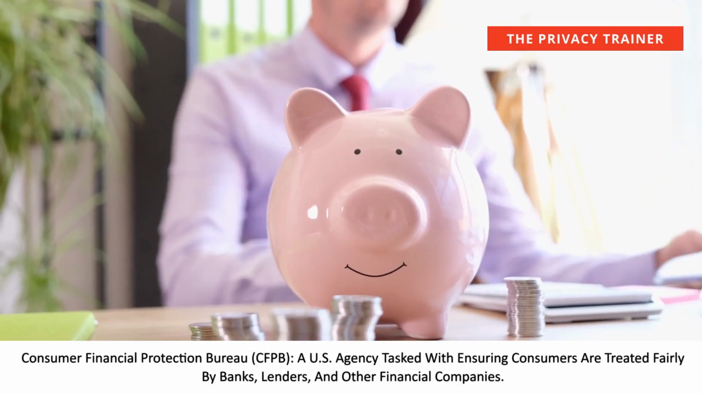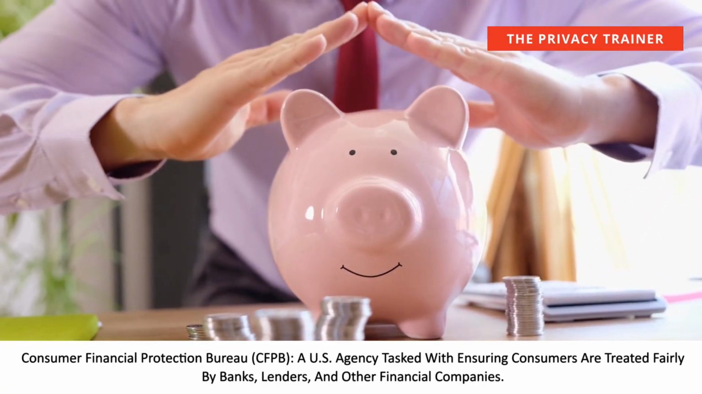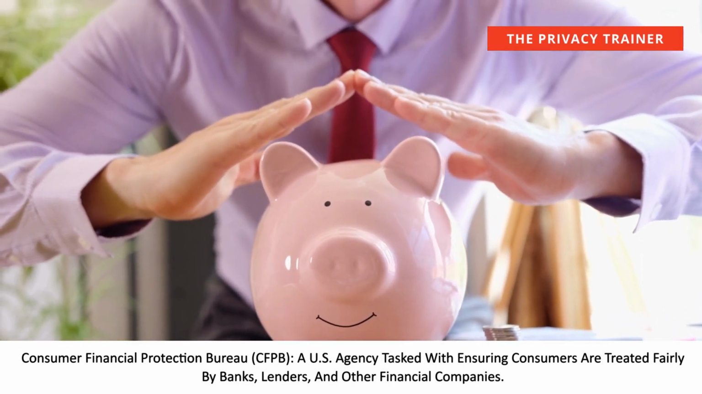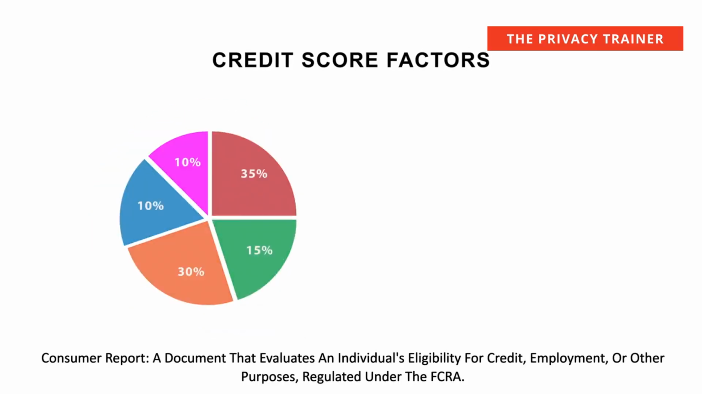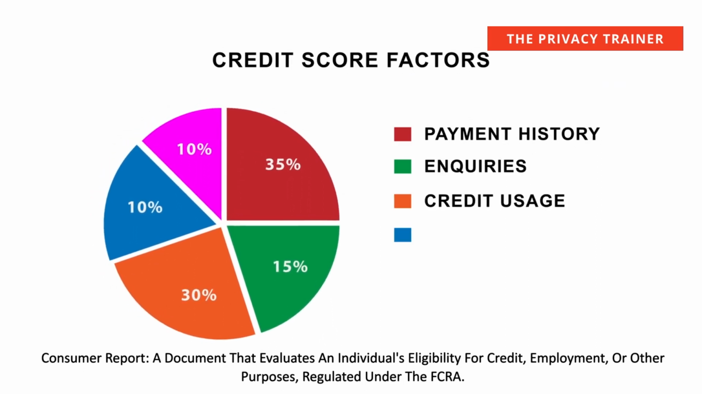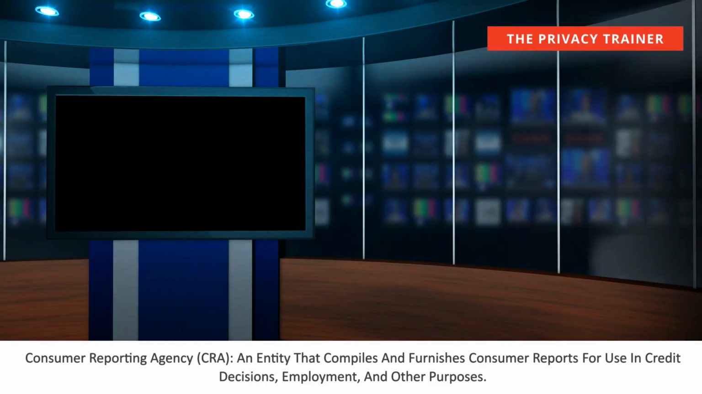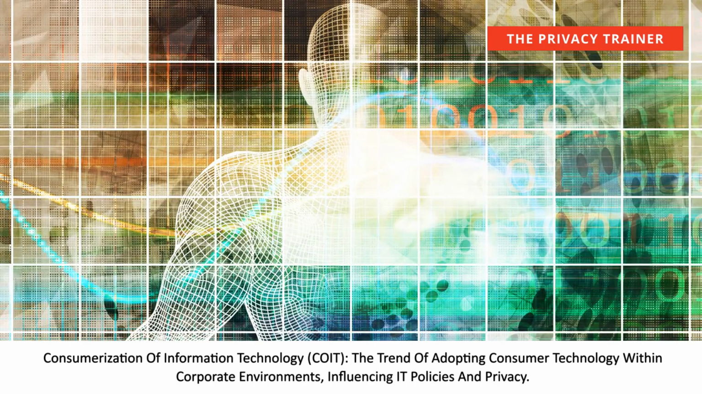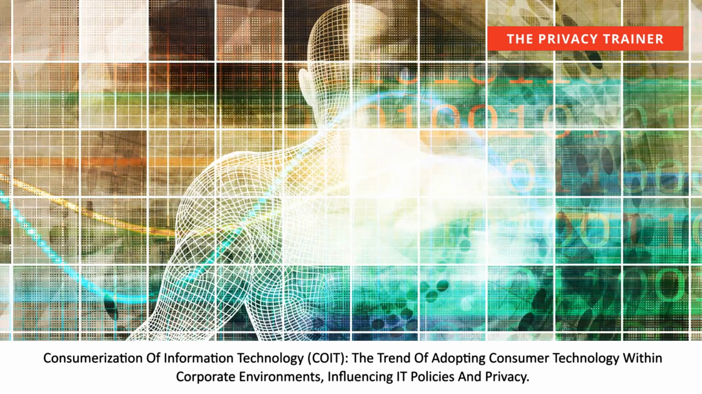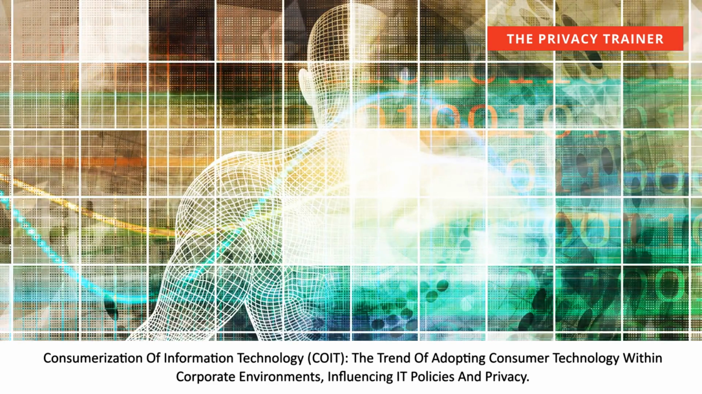Consumer Financial Protection Bureau, CFPB, a U.S. agency tasked with ensuring consumers are treated fairly by banks, lenders, and other financial companies. Consumer Report, a document that evaluates an individual's eligibility for credit, employment, or other purposes, regulated under the FCRA. Consumer Reporting Agency, CRA, an entity that compiles and furnishes consumer reports for use in credit decisions, employment, and other purposes. Consumerization of Information Technology, COIT, the trend of adopting consumer technology within corporate environments, influencing IT policies and privacy.